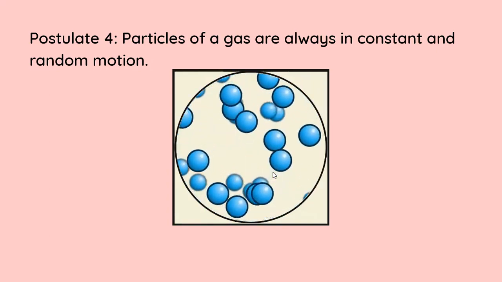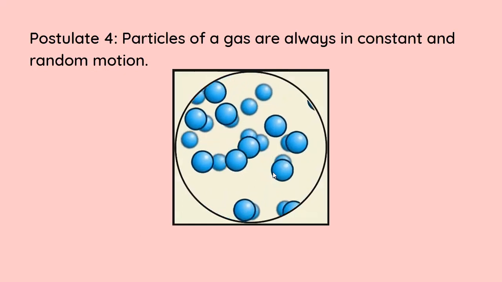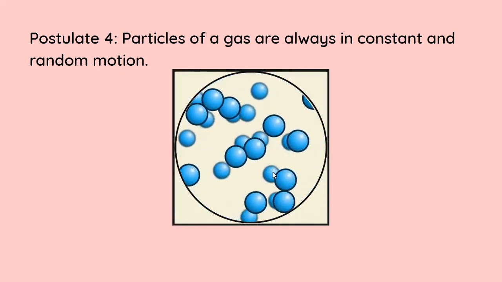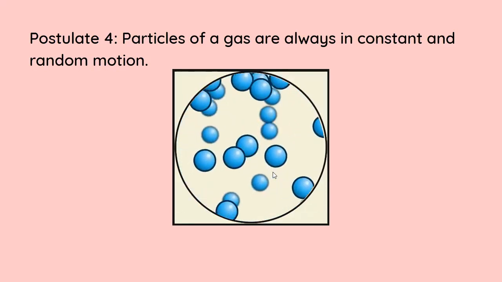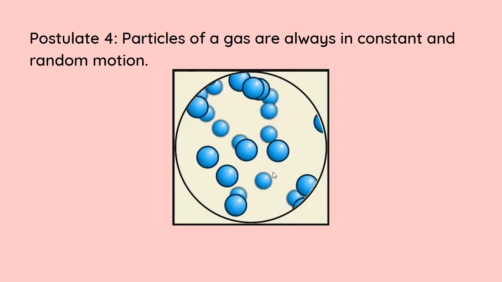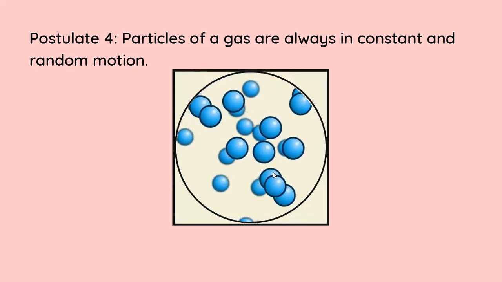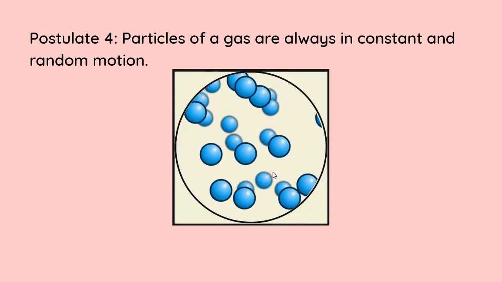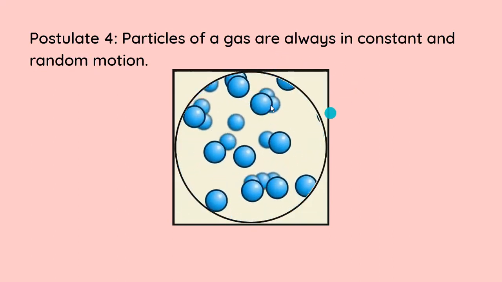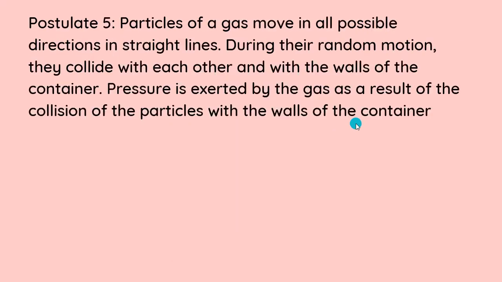But gases, on the other hand, move freely and so they do not have a fixed shape. If we assumed these gas molecules were fixed, then gases would have had a definite shape and definite volume as well. But that's not observed. So particles of a gas are always in constant and random motion.